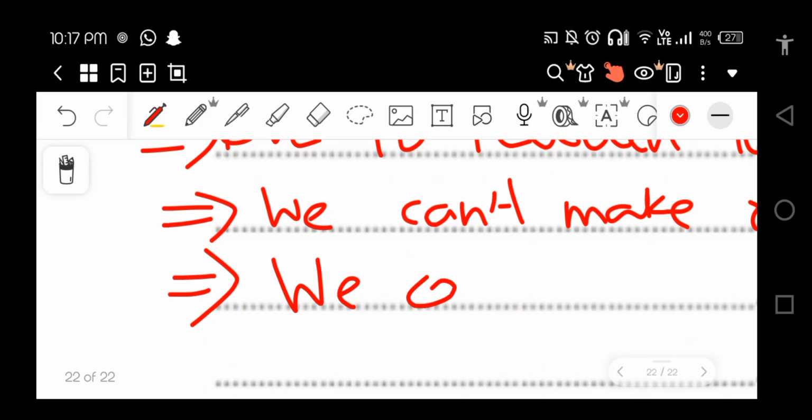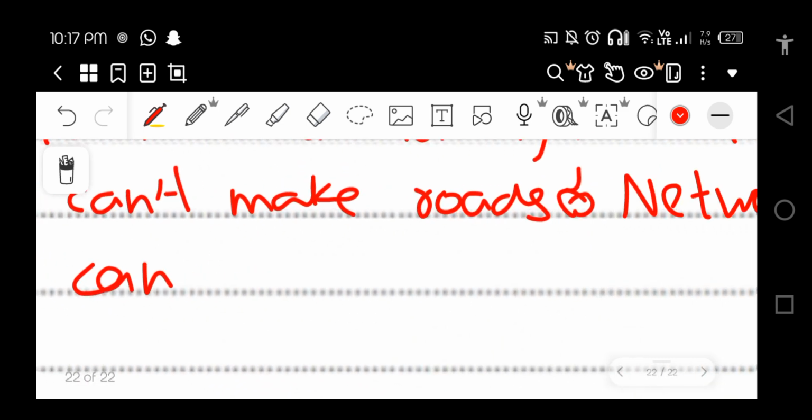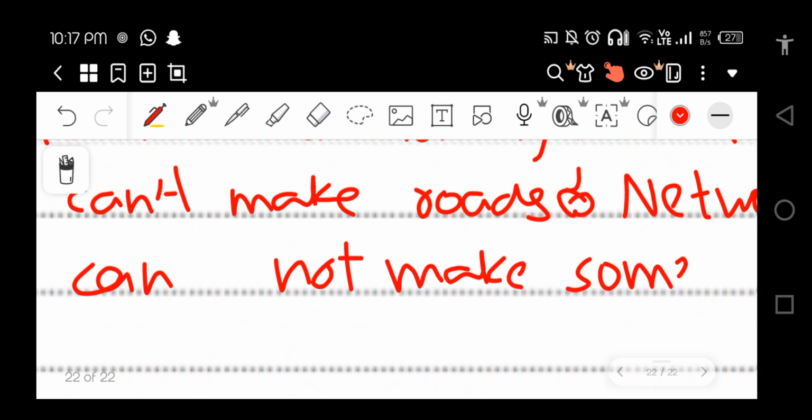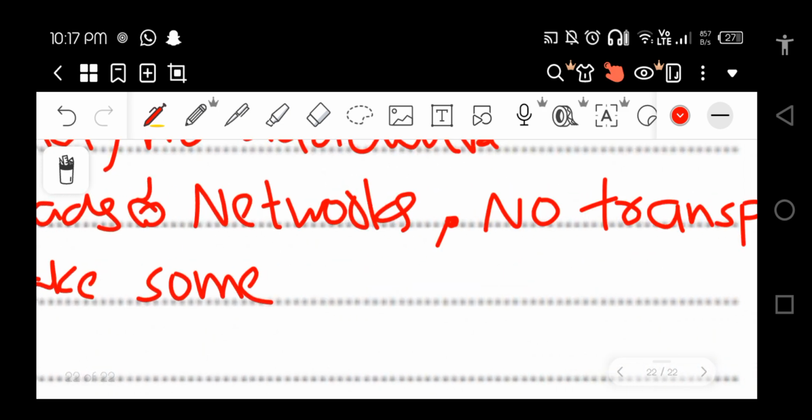We cannot make all the industries. There are still some industries, but we cannot make some industries, like the steel industry.